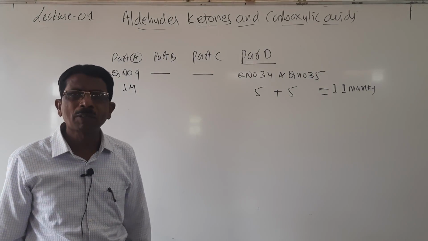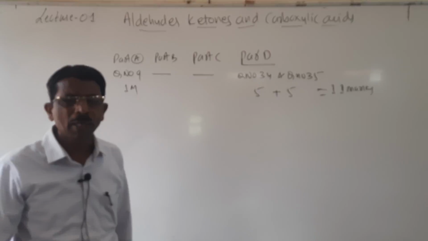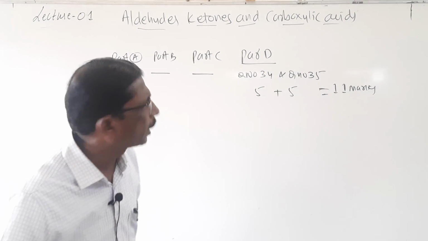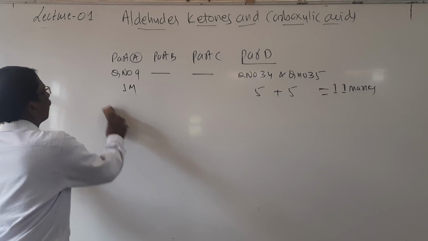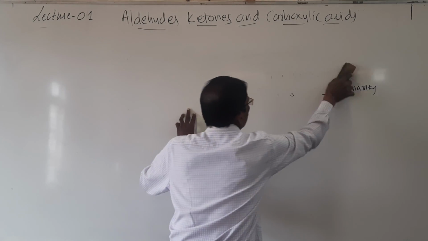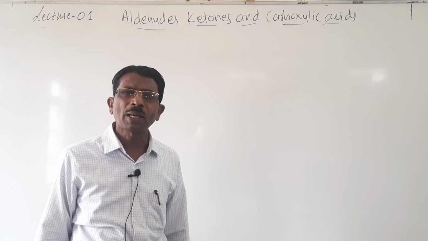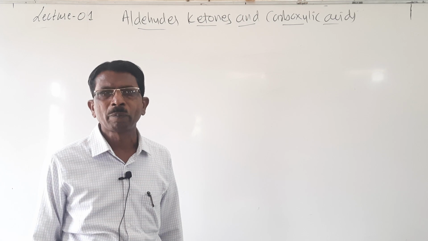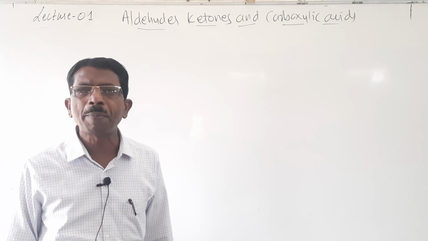It is one of the important topics, and it carries more marks in organic chemistry as well as in CET and NEET. Let us see what aldehydes, ketones and carboxylic acids are, and why these are studied together. The functional groups are different: aldehydes have the CHO group, ketones have CO, and carboxylic acids have COOH. But they are studied together due to the presence of the common carbonyl group.